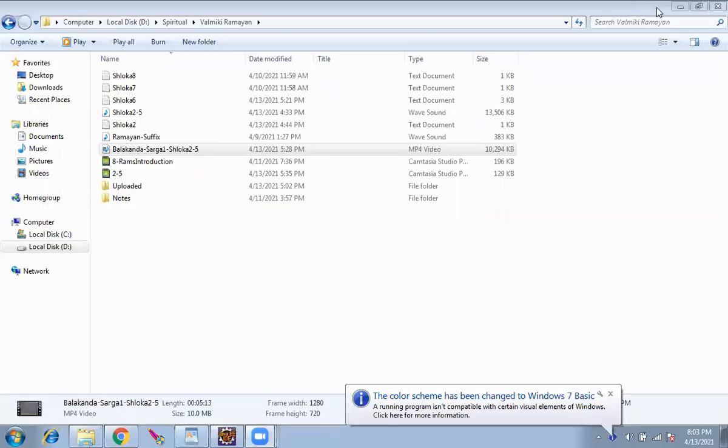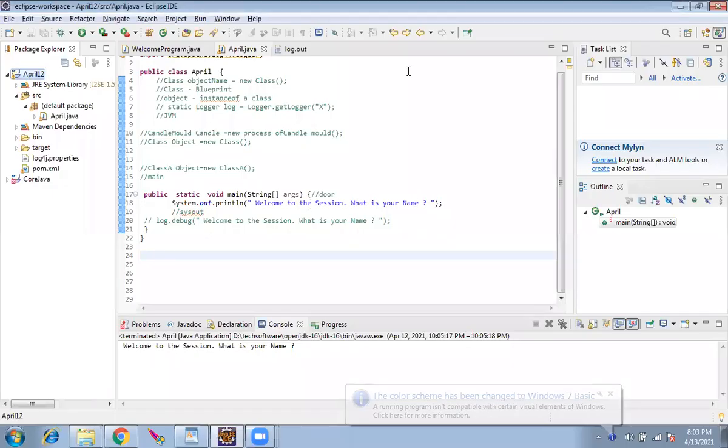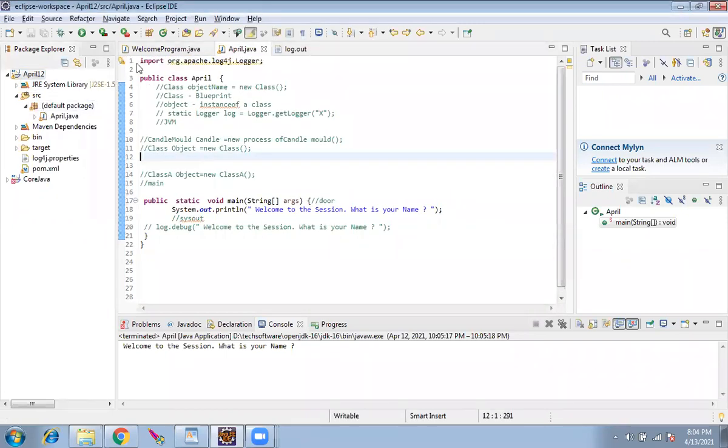So I'll share my screen. Okay, here we go. Are you able to see my screen? Yes, we can. Okay, good. So we'll continue. The program is as it is. I'll run it once and see whether it is working. Okay, so WhatsApp, that is there.